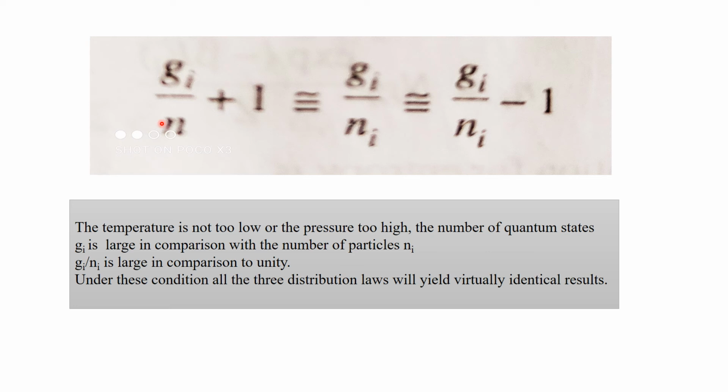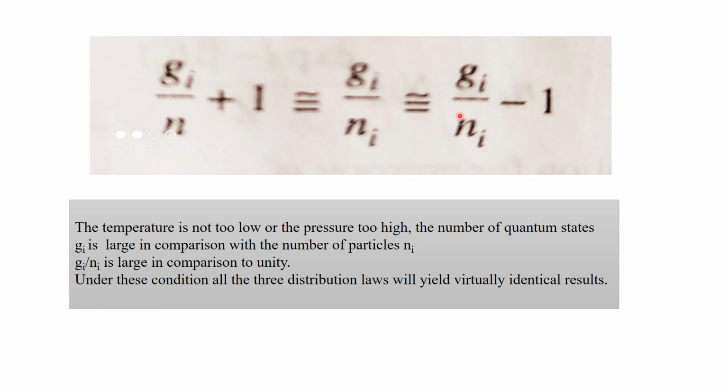Although the distribution laws are different, there will be a certain condition under which all the three distribution laws will yield virtually identical results. This will occur if g_i by n_i is large in comparison to unity, so that g_i by n_i plus 1 is approximately equal to g_i by n_i, that is also approximately equal to g_i by n_i minus 1. Under these circumstances, all the three equations for the different distributions will become equivalent to the Boltzmann distribution law.